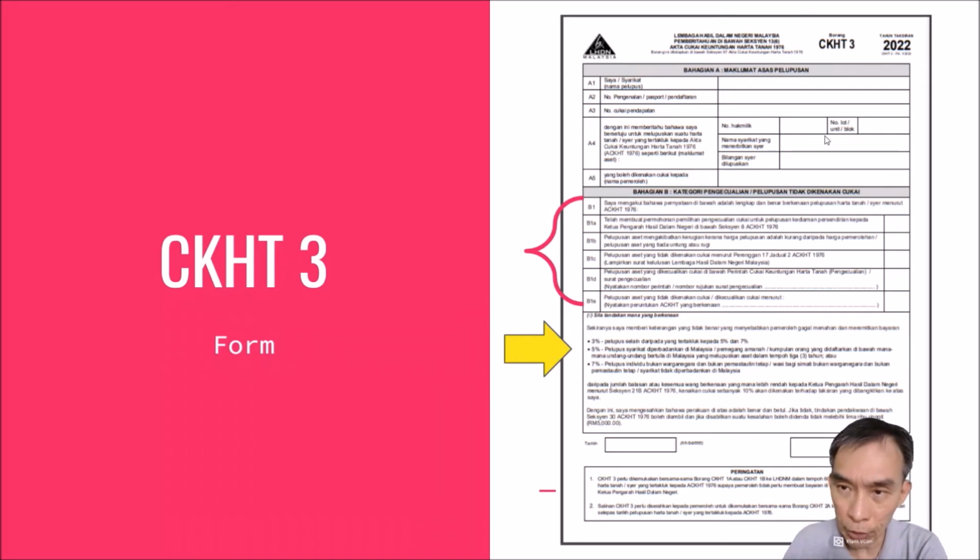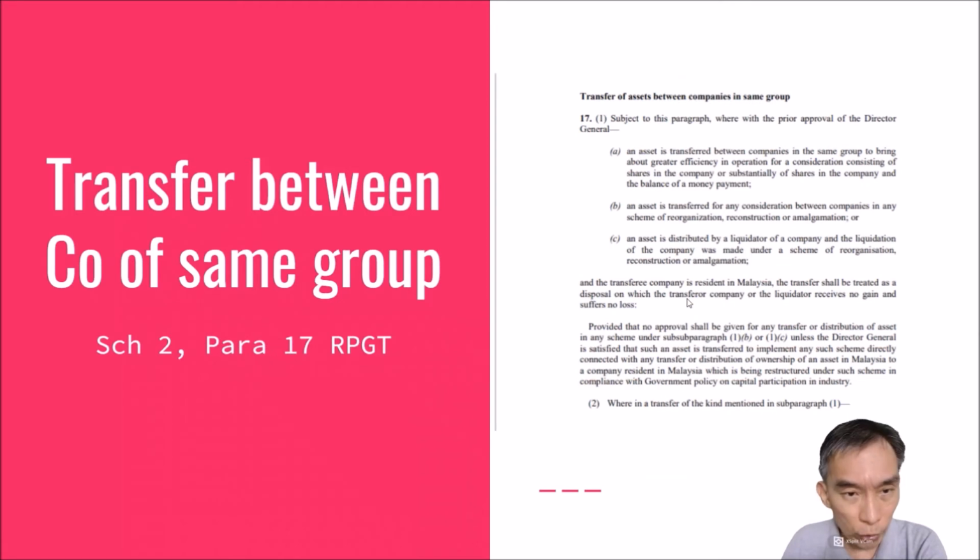Let us move on. Transfer between companies. We mentioned just now Paragraph 17. Paragraph 17 of Schedule 2 says that asset transfer between companies, for greater efficiency, for so-called share transfer within the company that holds shares, or the transfer of their property from company A to company B within the same group.